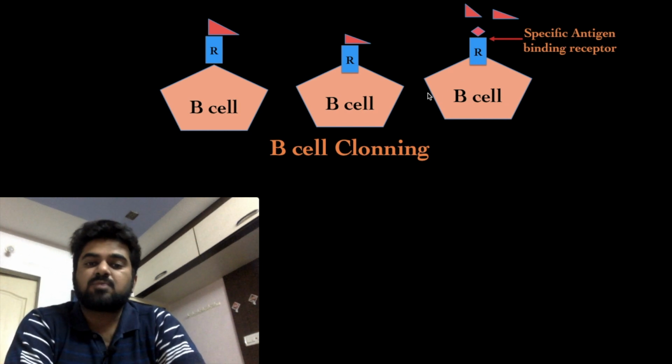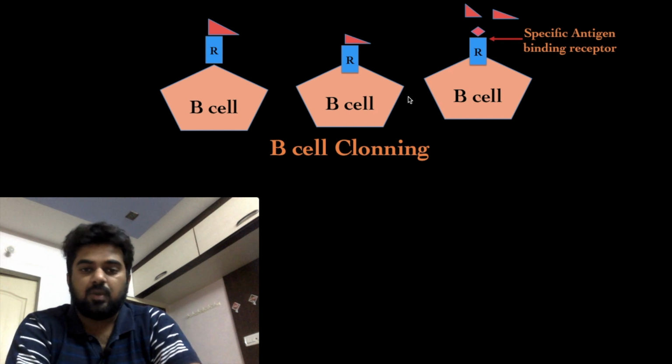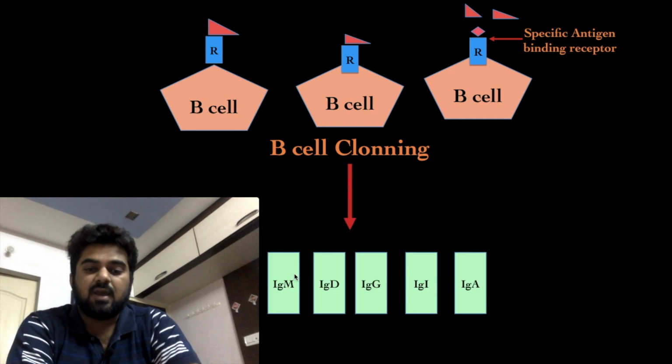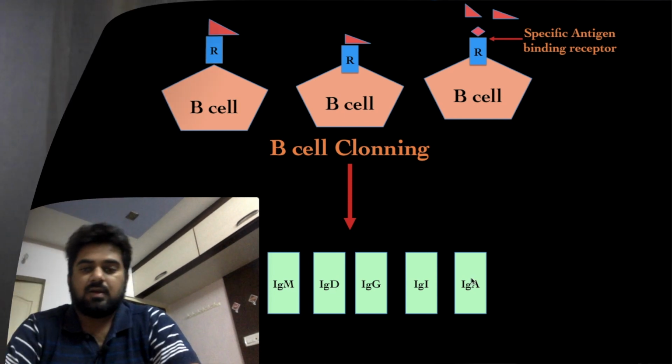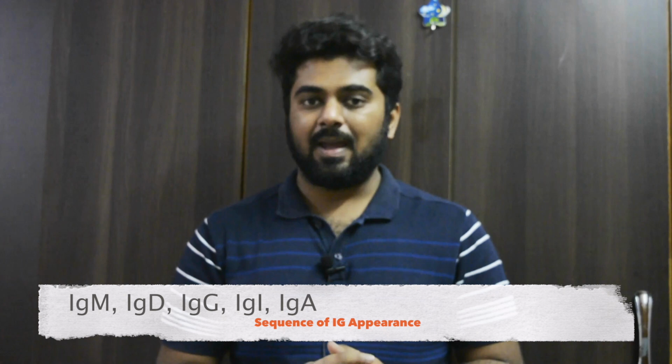There are 5 immunoglobulins produced: immunoglobulin M, D, G, E and A, right? In any infection, the first immunoglobulins to appear are M and D, and the later ones include G, E and A. So basically M, D, G, E, A is the sequence of appearance.